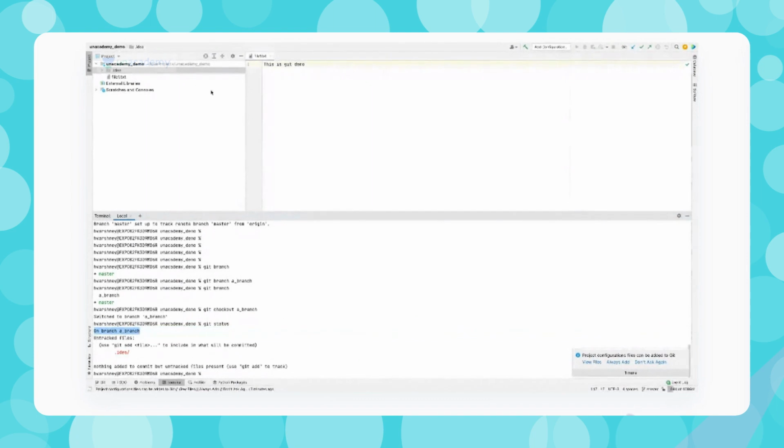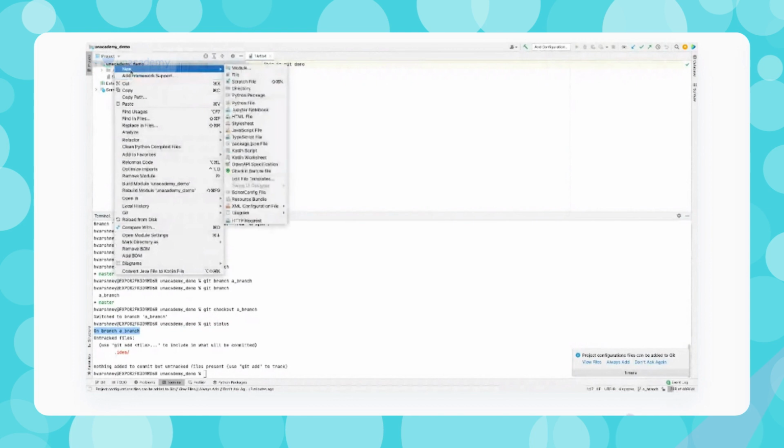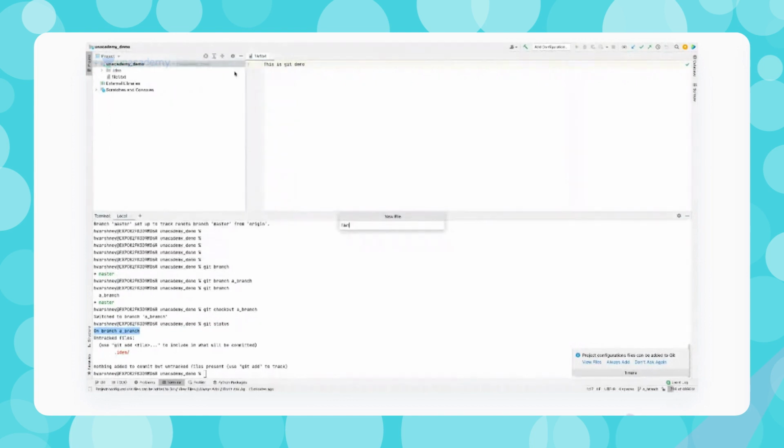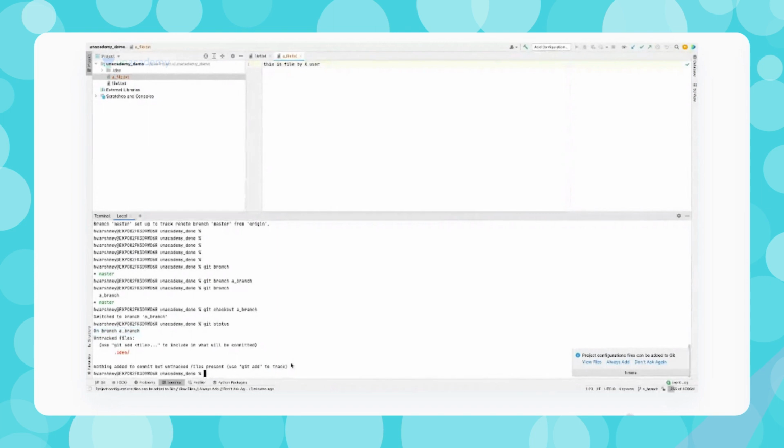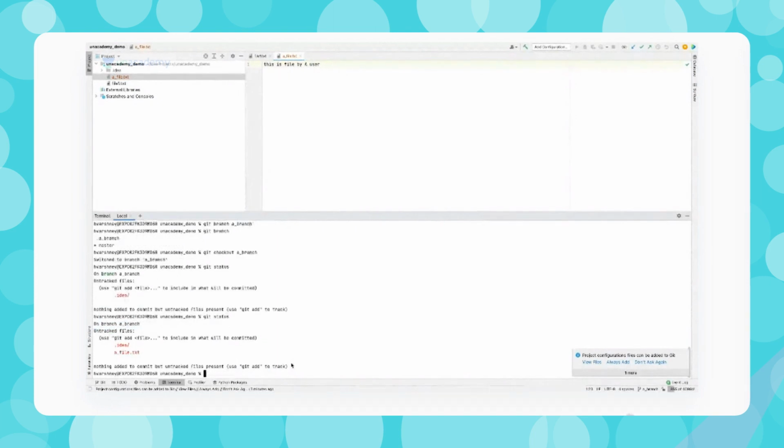Okay, so now what I'm going to do is I'm going to add another file over here. Okay, file A, or maybe A file .txt. Okay, and so I'm just saying this is this file by A user. Okay, and just save this. Now let's just check git status. So I have added this file.